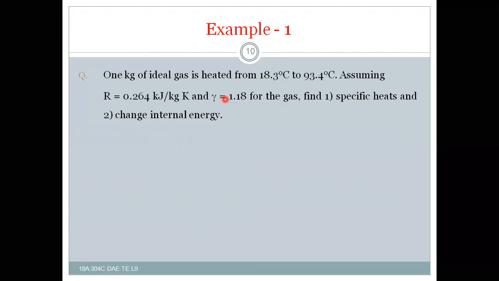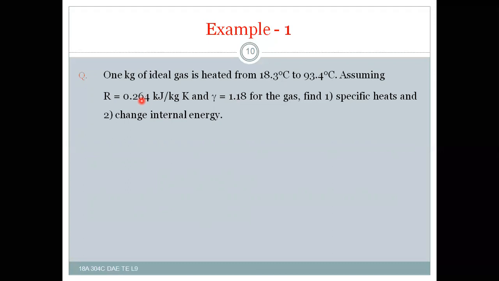Cv is equal to R by gamma minus 1, that is Cv is equal to R into gamma minus 1. Gamma is there, R is there. Then you will find Cv, and after getting Cv, R is equal to Cp minus Cv, and Cp is equal to R plus Cv.